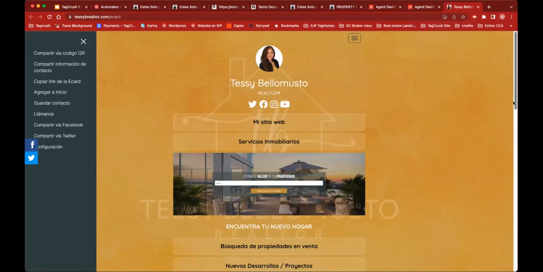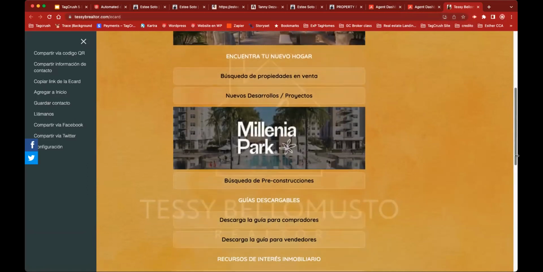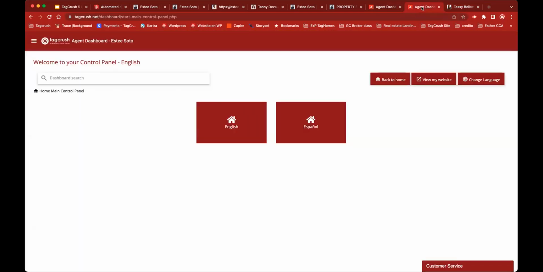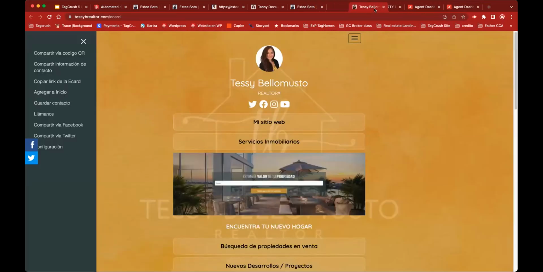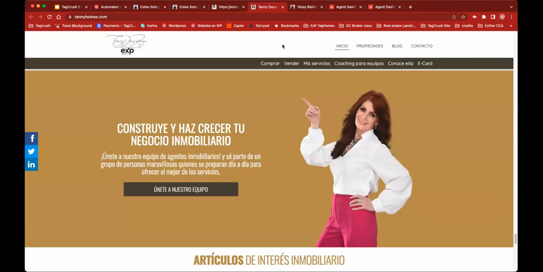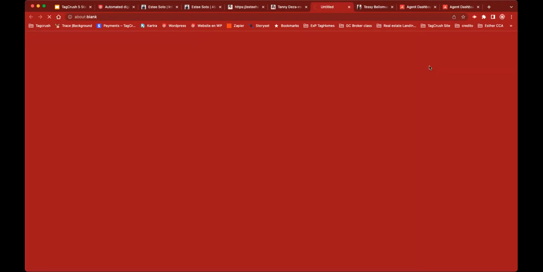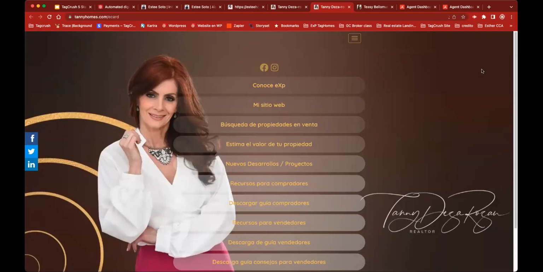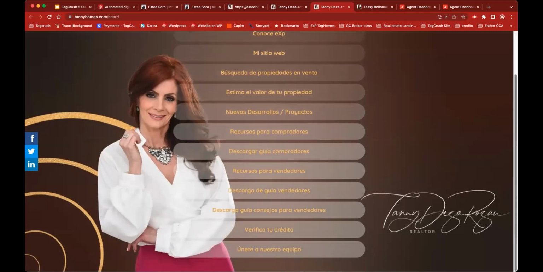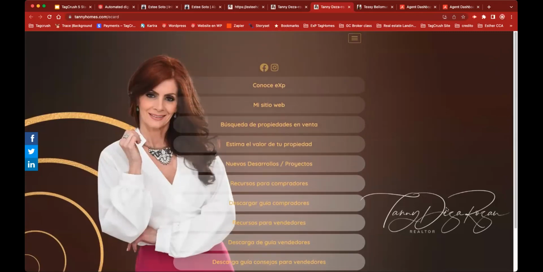All these sections that you can modify and add and change the background, all these e-cards are from the same platform, from Tagcrush. It changes the way you see them, but they are still from our platform, and you design them and they look totally different. Let's see the e-card from Tani, there you go. So she designed a different background. She placed her picture there and her logo too. So her e-card looks totally different.